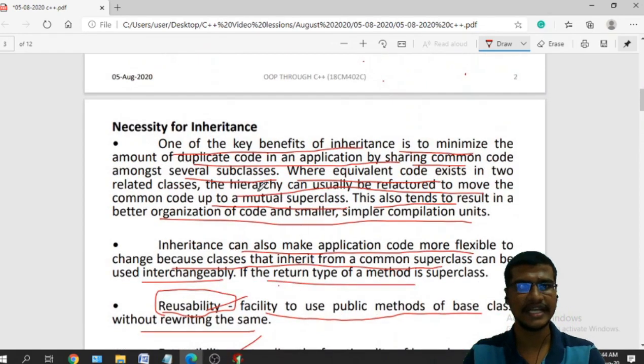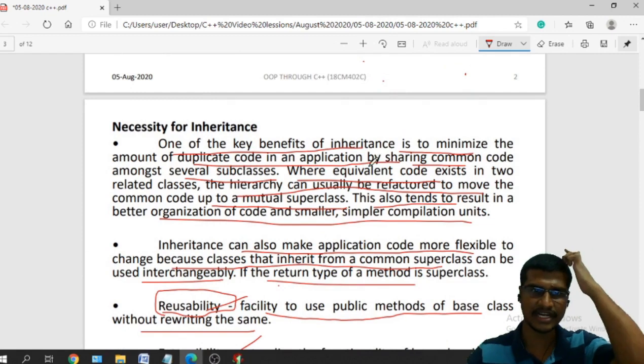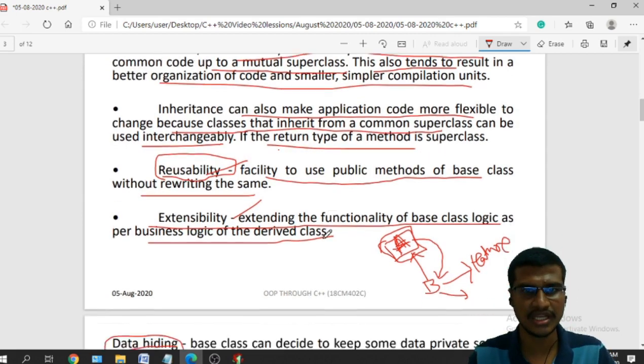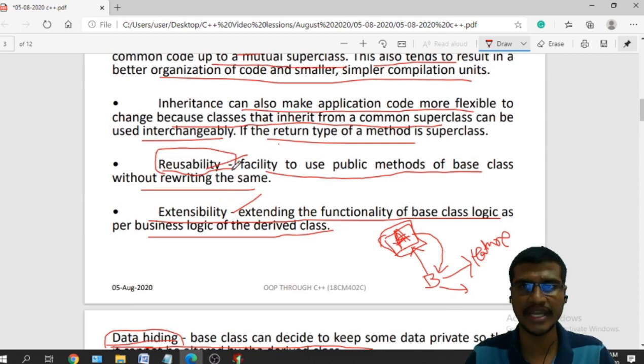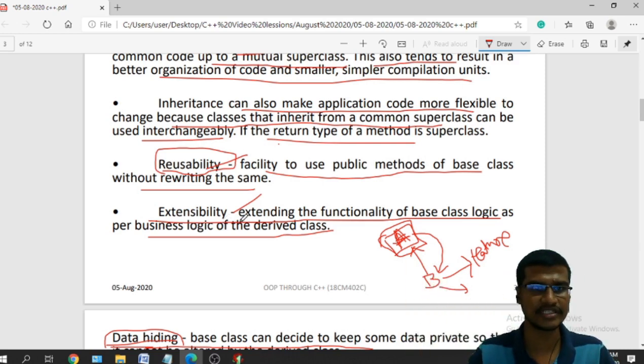So these are the necessities of inheritance. One is to minimize duplicate code, because we can share the common code among several subclasses. The next one is to make the application code more flexible to change, because classes that inherit from a common superclass can be used interchangeably. Next, reusability. This is one of the main advantages. I can reuse the existing code. Extensibility: I can reuse the code, and also extend new features for the existing code, as that code is getting into the subclasses, which I can extend further.